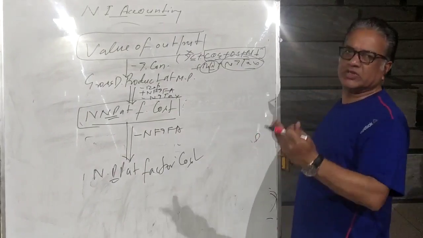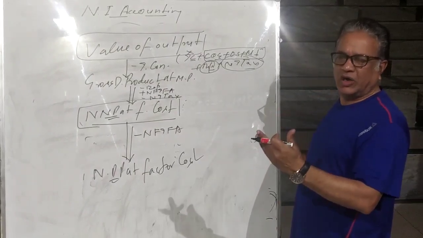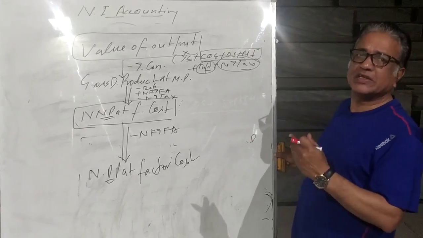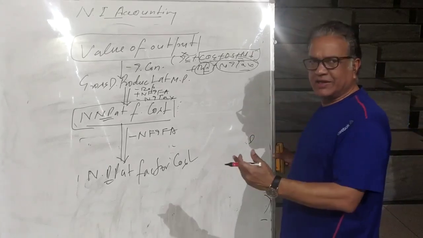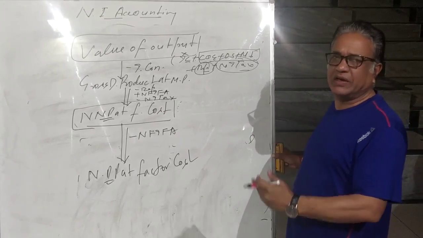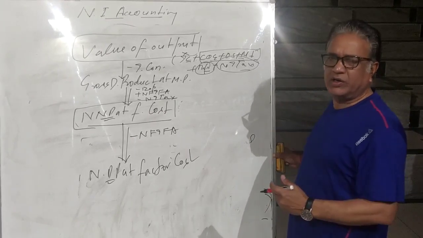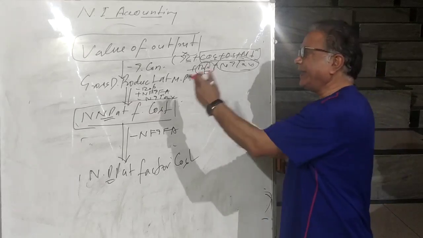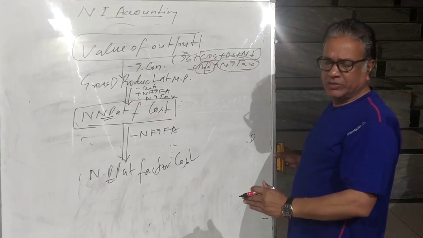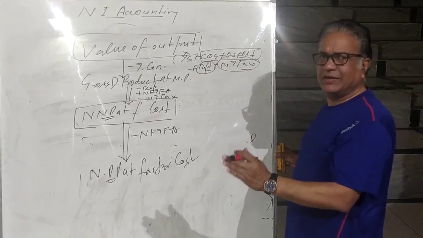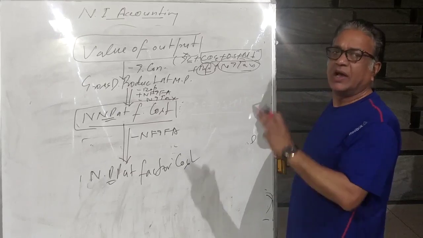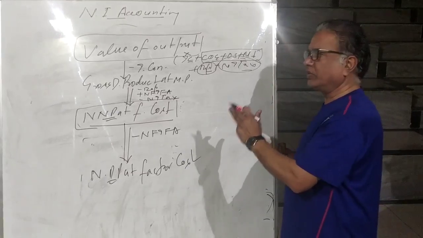This is how you can calculate any of the 8 aggregates: 4 aggregates of domestic product and 4 aggregates of national product. Now in the next video we are going to discuss the different methods. There are 3 methods: income method, product method and expenditure method, used to measure the 8 aggregates of national income and domestic income. Among the 8, 4 are domestic product aggregates and 4 are national product aggregates. How we measure them, we are going to discuss in the next video.